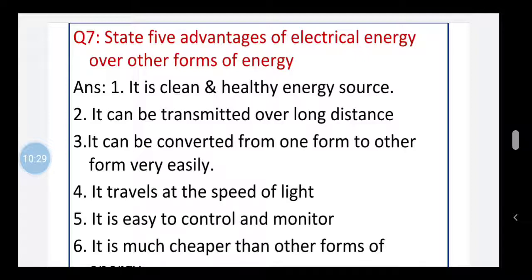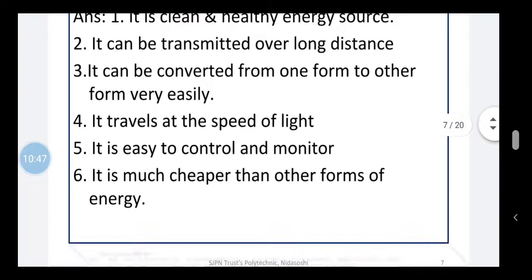The second advantage is it can be transmitted over a long distance through the transmission line with minimum losses. The third advantage is it can be converted from one form to another form of energy very easily. The fourth advantage is it travels at the speed of light. We know the speed of light is 3 into 10 to the power of 8 meters per second. With that speed, the electrical energy can be transmitted from one place to another place through a transmission network. Now the fifth advantage is it is easy to control and monitor. The power can be reduced and the power can be raised.